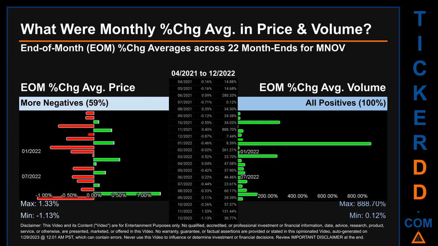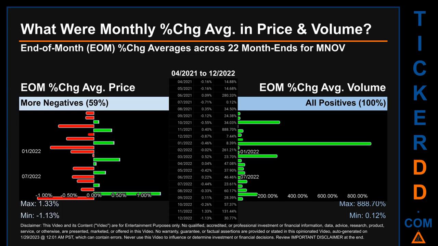What were end-of-month percentage change averages in price and volume for MNOV? The monthly average of percentage change, in price and in volume, were calculated for each of the 22 month ends. That calculation took daily percentage changes and averaged them for each given month. If a month end came out negative, then it means that the month summarily saw a negative change.